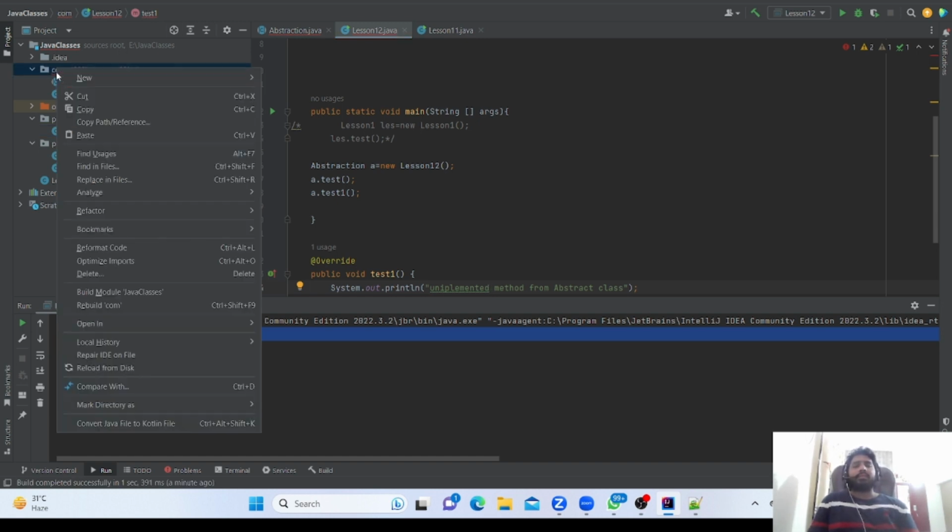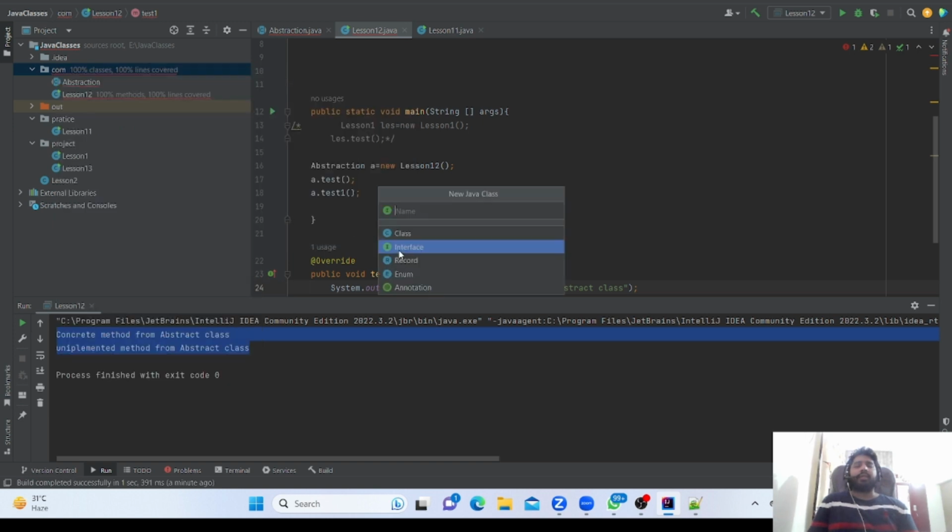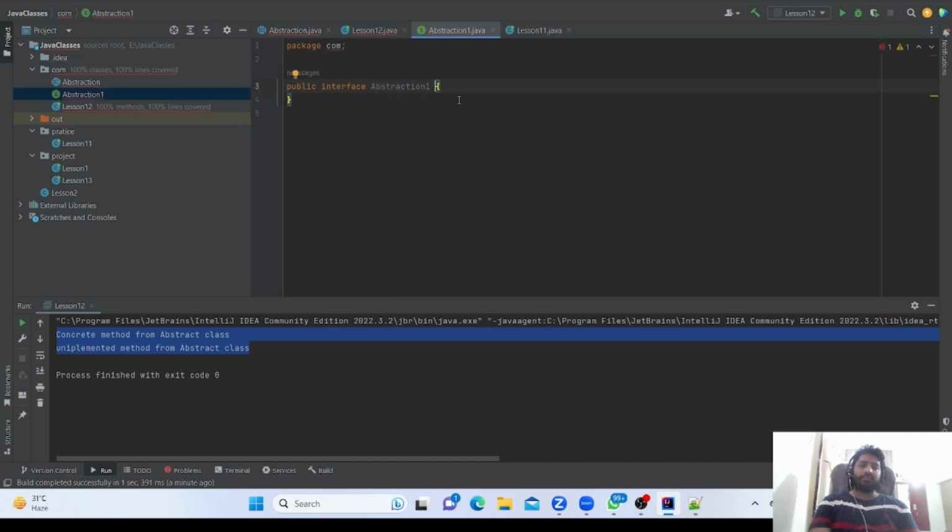That is the abstraction. Now I'm going to make an interface, abstraction one interface. This is an interface. Now public void test.